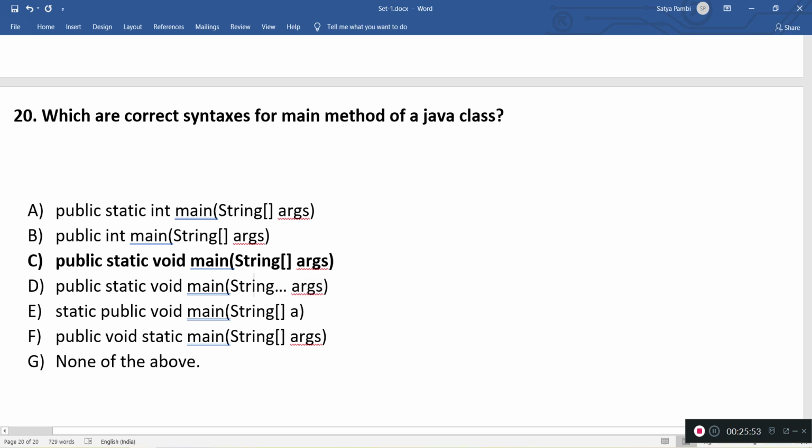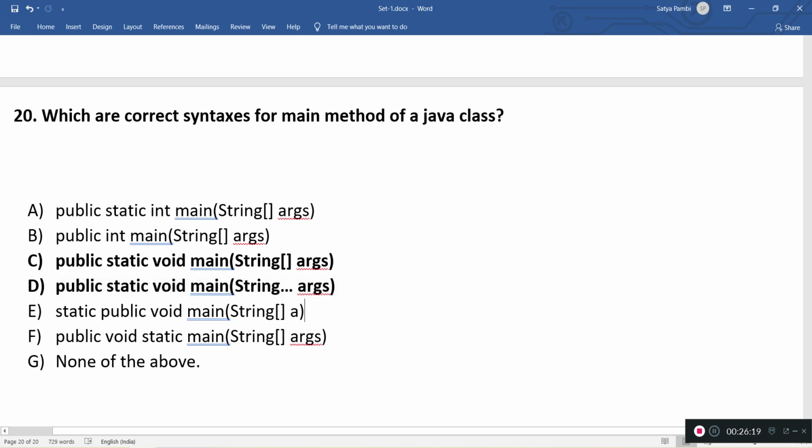Yeah, this is also a perfectly valid way. We can write a main method like this. Internally the values will be captured as an array. String varargs means we are indirectly giving a string array. So this is valid, there won't be any issue.